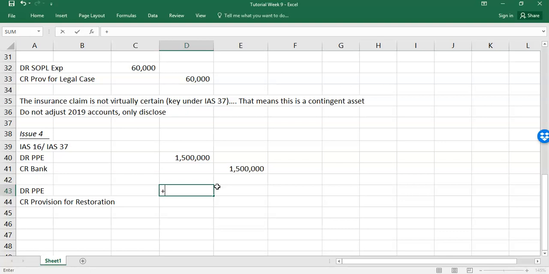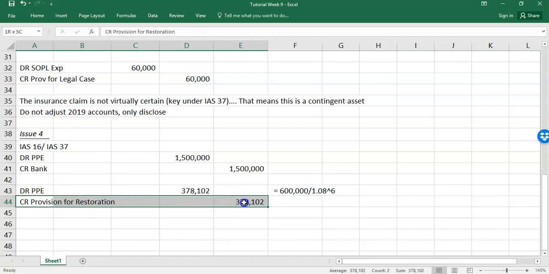And what that's going to be is 600,000 divided by 1.08 to the power of 6. So the logic here is, in IAS 16 they allow you to recognize the future cost of restoration, but it must be at its present value. And that present value today, 378,102. So I'll just leave it there. It's 600,000 divided by 1.08 to the power of 6. So that means your asset for the mine that you're going to recognize is these two added together, 1.8 million.